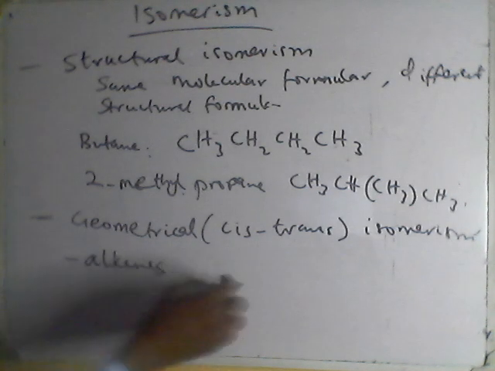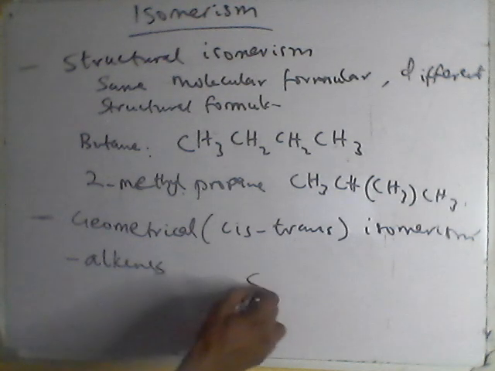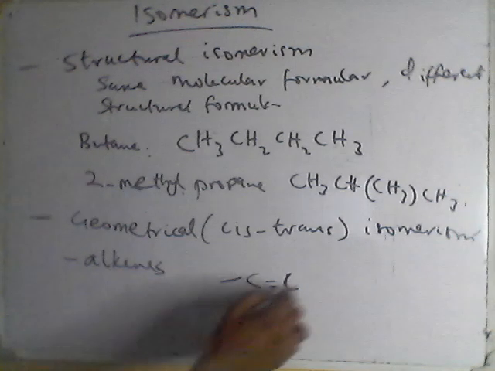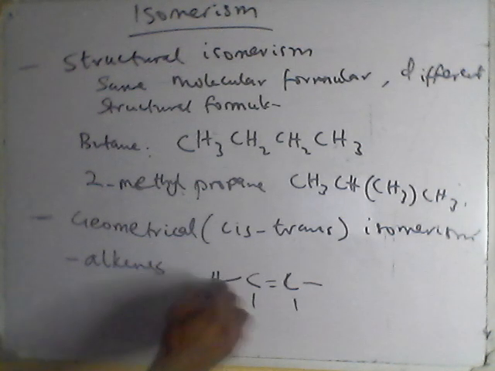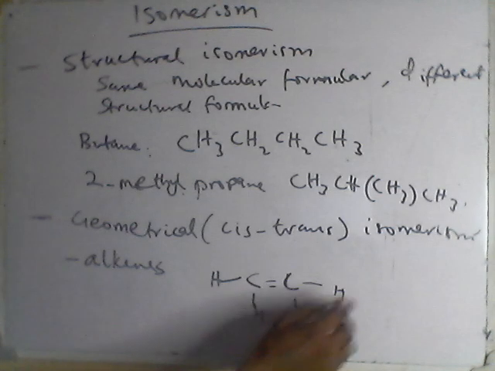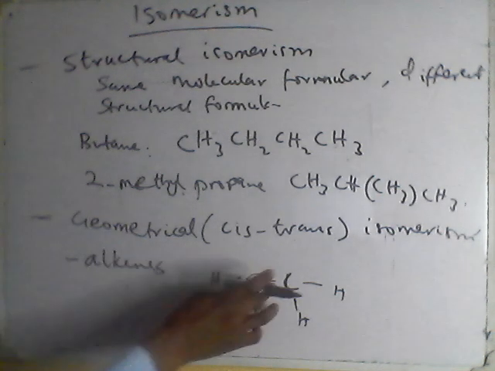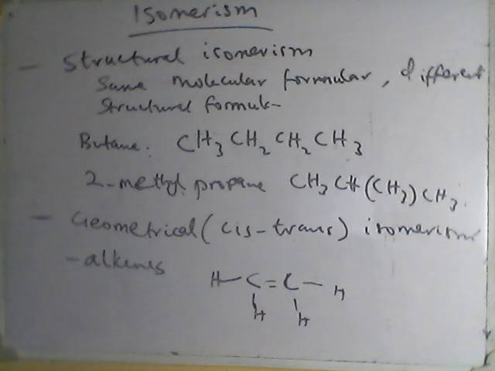Because of that double bond in alkenes, for instance, ethene is like this: H, H, H, H. Because of this restriction of the double bond, you can have geometrical isomerism.